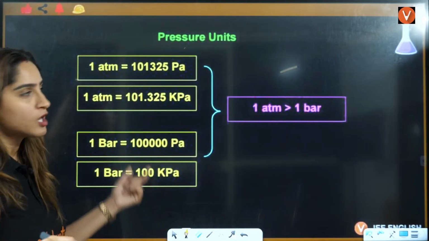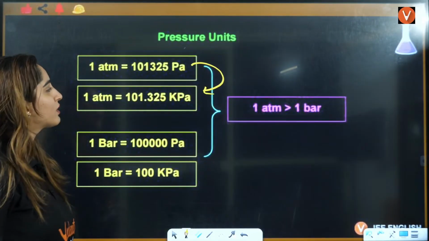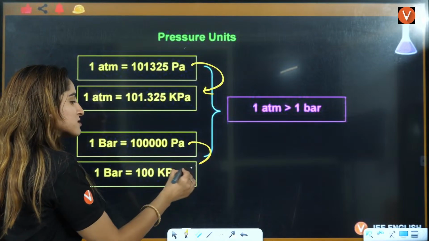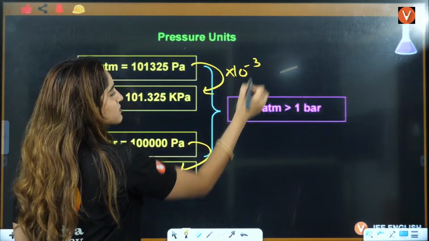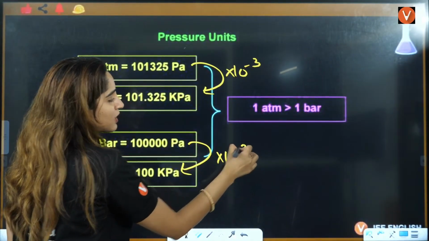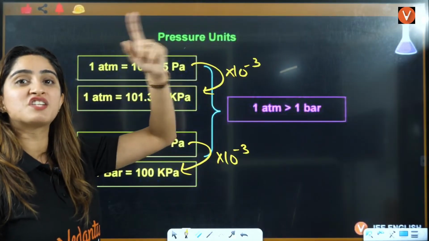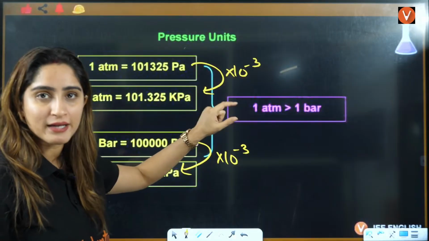Can you convert Pascal to kilopascal? Easily, by multiplying with 10 raised to power minus 3. Why? Because going from a smaller value to a bigger value you always divide. Divided by 10 raised to power 3 is multiplied by 10 raised to power minus 3.